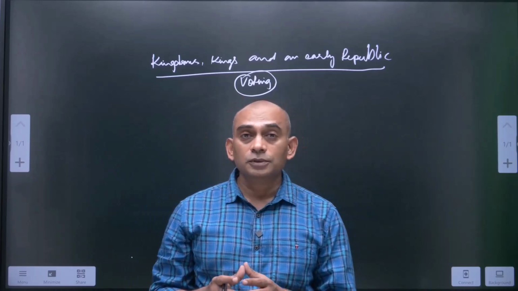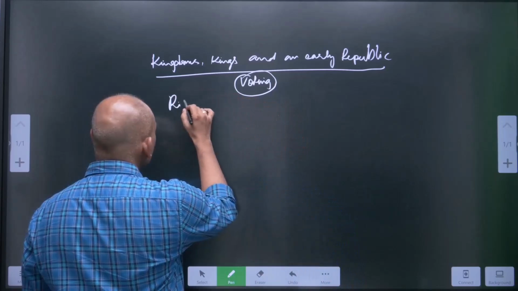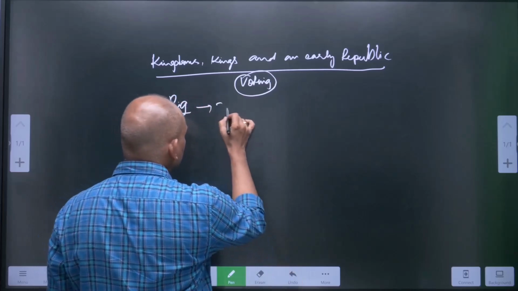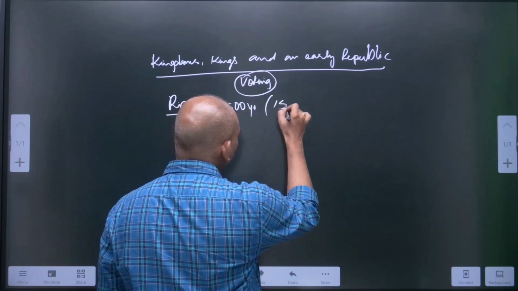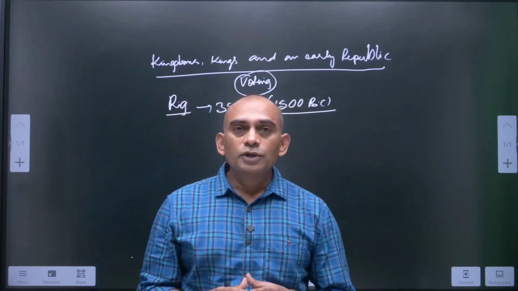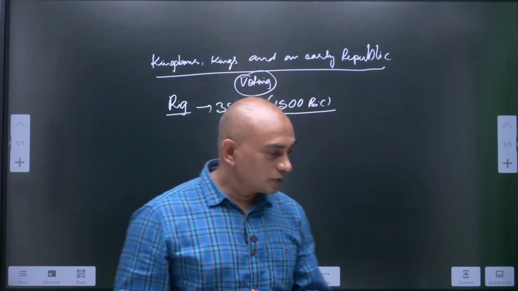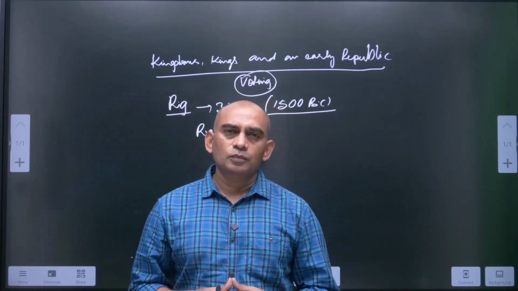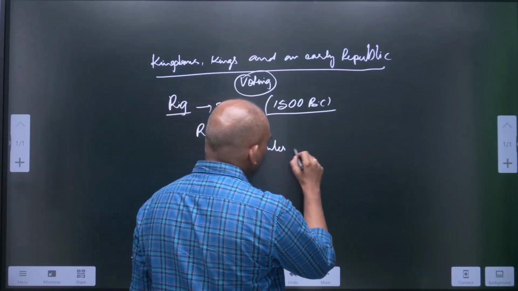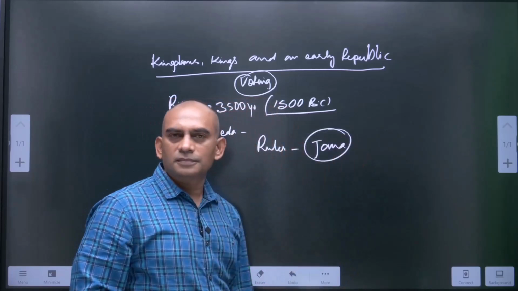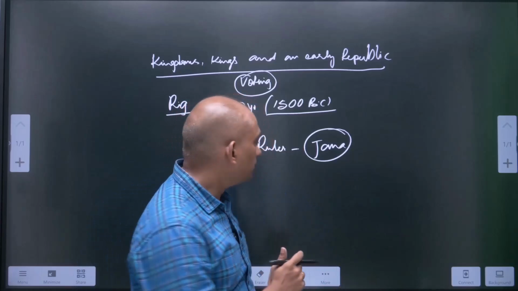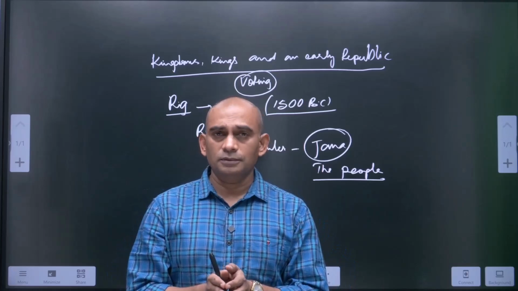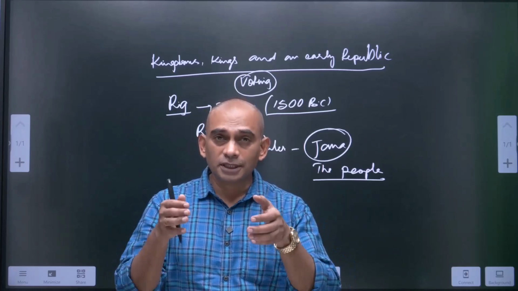When we go back to the Rigvedic period. Rigvedic period means 3500 years ago from the present, that means 1500 BC. Why do we call it a Rigvedic period? During this period, Rigveda was composed. And during this time, the ruler was chosen by Jana. What is Jana? Jana is nothing but the people, the community as a whole. That means a small group of people, and all belong to one particular clan.